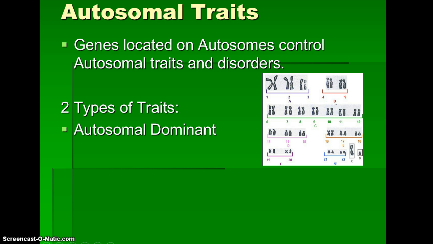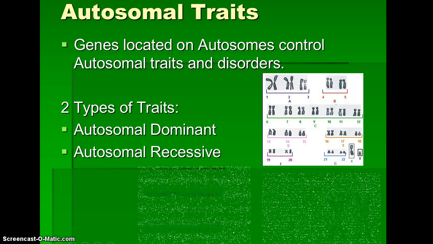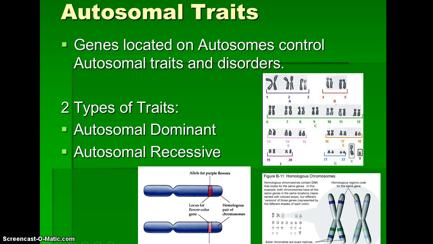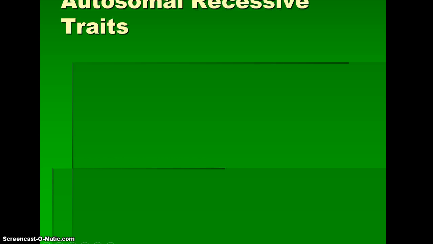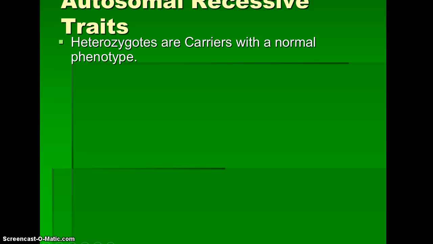So you can see that picture of that karyotype there, 1 through 22. Those are your autosomal chromosomes, and then the X and the Y, which would be the sex chromosomes. And there are autosomal dominant disorders, and there are autosomal recessive disorders. Autosomal recessive traits.